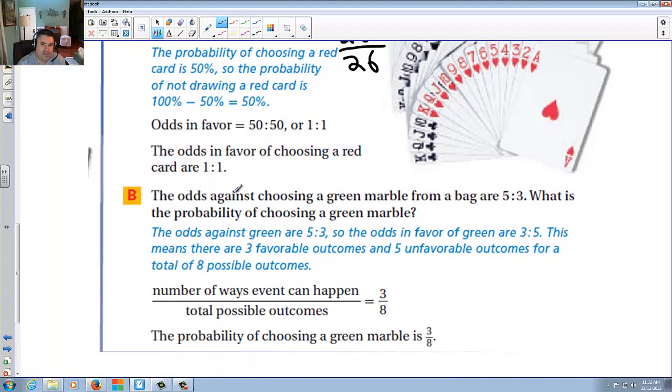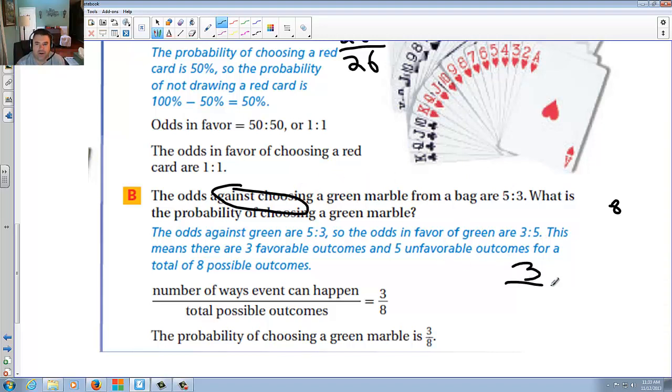Take a look here. The odds against choosing a green marble from a bag are 5 to 3. What is the probability of choosing a green marble? Okay, so the against was 5 to 3. First of all, how many are there total? There's 8 total. If 5 of them are not green, 3 are.